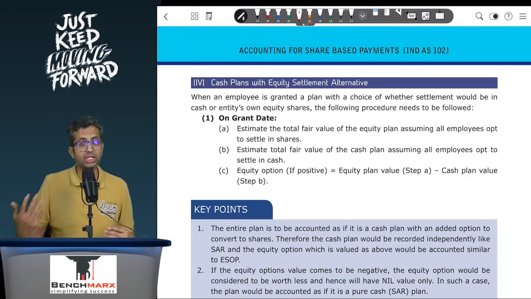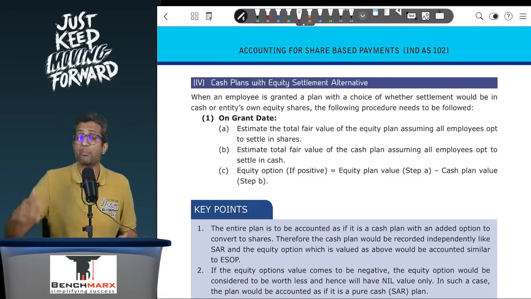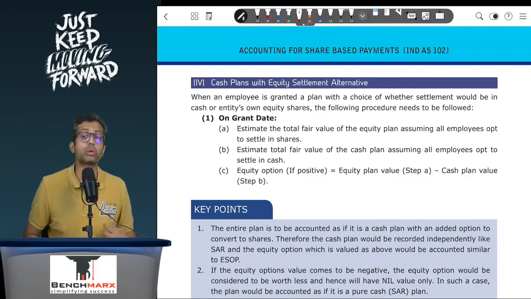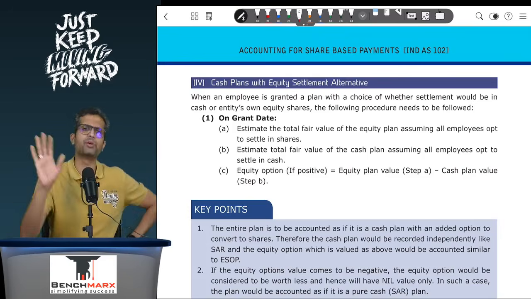Now, alternatively, an employee can decide to exercise SAR, one of the two, not both of them. If he exercises the SAR, he will get cash equivalent to 1500 shares, but these are shares without restrictions. You are going to get the cash. Let us say the price over here is 80. So 1500 into 80 is going to come to 1,20,000. So as on the grant date, if I treat this as a pure SAR, employee welfare worth 1,20,000 is going